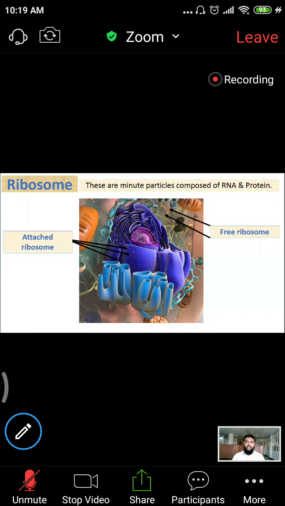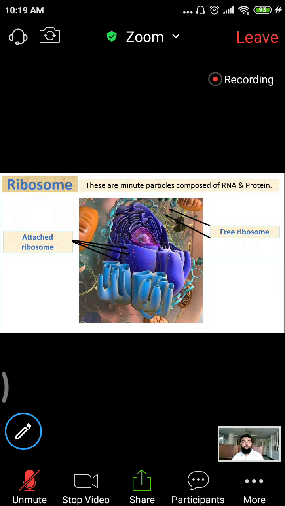What are the types of it? Two types: attached ribosome and free ribosome. What is the function? Protein synthesis. So what is the difference? Free ribosomes will do protein synthesis, attached ribosomes will do protein synthesis. Must know. So what is the difference between the functions of attached ribosome as well as free ribosome?